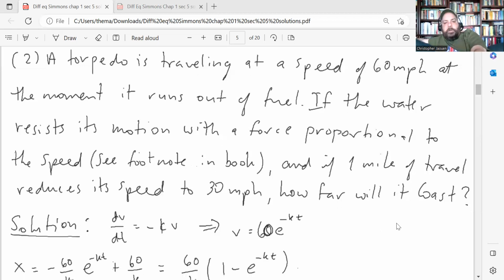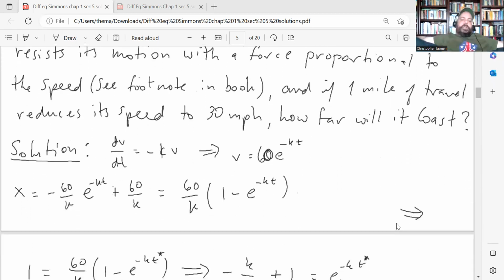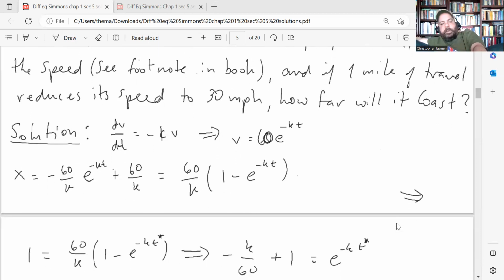So just a note. Okay, so solution: dv/dt equals negative kv. That's the differential equation that governs the motion. Solve that using separation of variables. You get v is equal to 60 e to the negative kt, and then integrate one more time to get the position. So the position in terms of t is equal to 60 over k times 1 minus e to the negative kt, when you solve for everything.